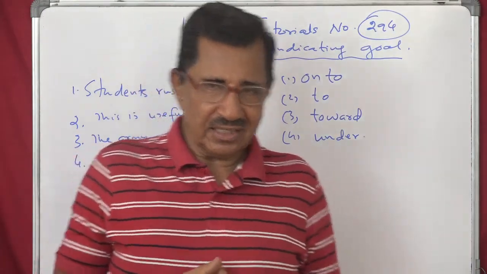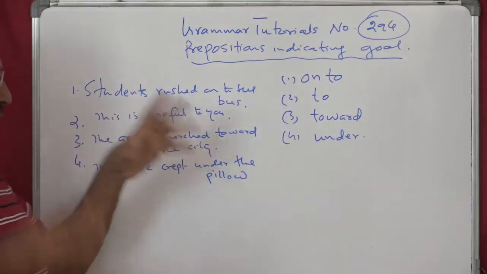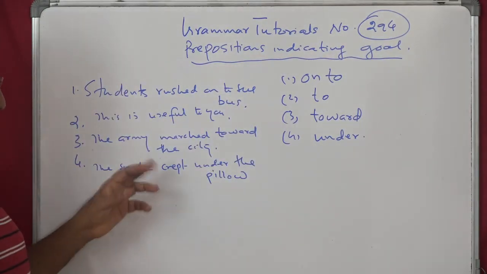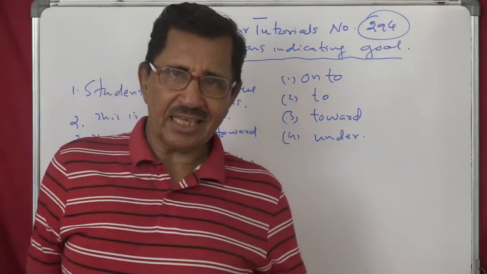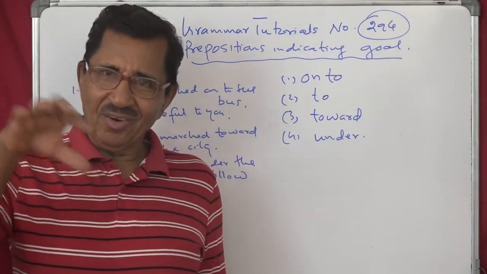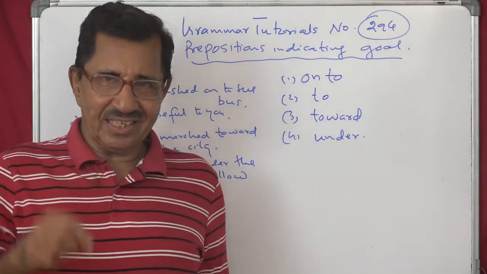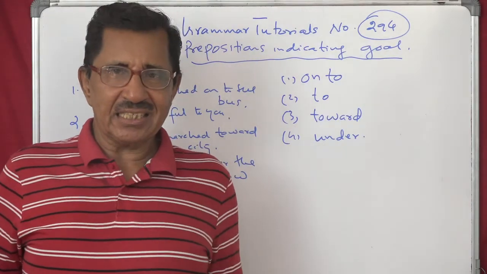You see, the standard examples will tell you: students rushed onto the bus. Then this is useful to you. That is useful to you. These things are useful to you. These things are useful to them. Goal. Understand that? I hope you understand the thematic role goal, as you can see in these sentences.